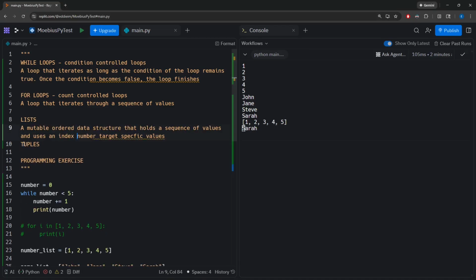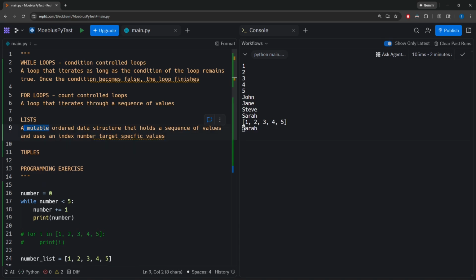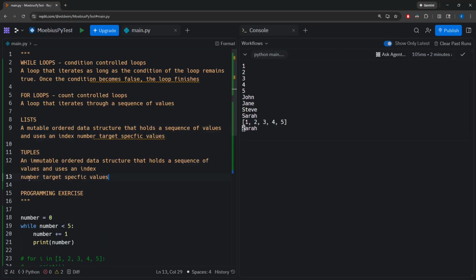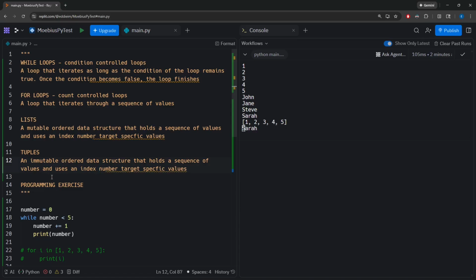The only difference is that a list is a mutable ordered data structure that holds a sequence of values and uses indexes to keep track of those values. Tuples are an immutable ordered data structure that hold values and use index numbers to target specific values.